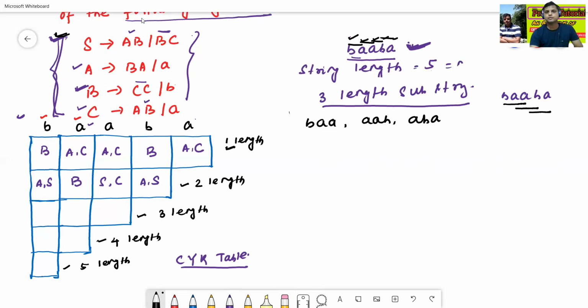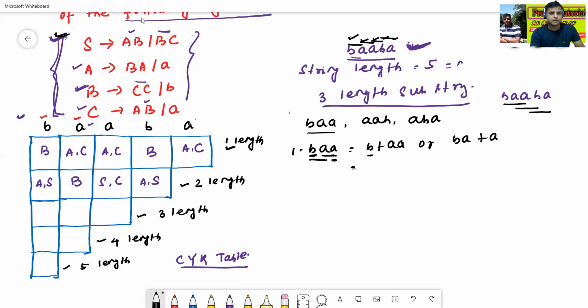So how to find B double A? Now I'll consider the first one, B A A. We can get BA using B plus double A, or we can get BA plus A. In this way we can find it, but write in sequence order: either B or A, or we can take BA or A. So now I'll find this one, meaning I'll consider the first one.